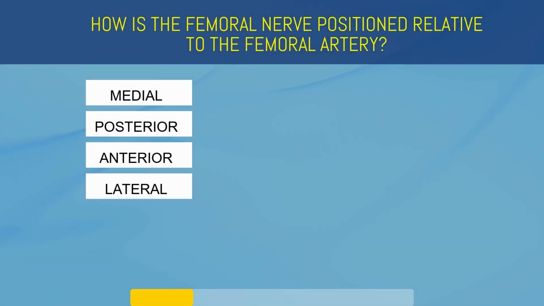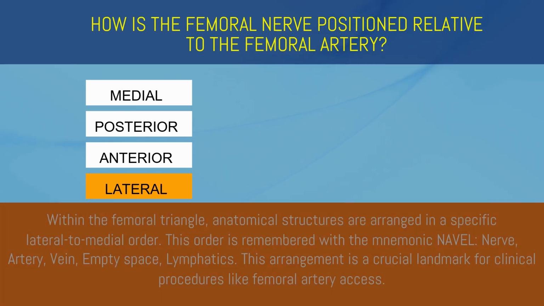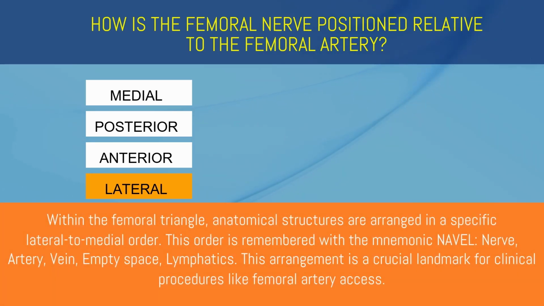How is the femoral nerve positioned relative to the femoral artery? Medial, posterior, anterior, or lateral? Lateral. Within the femoral triangle, anatomical structures are arranged in a specific lateral to medial order. This order is remembered with the mnemonic NAVEL: nerve, artery, vein, empty space, lymphatics. This arrangement is a crucial landmark for clinical procedures like femoral artery access.